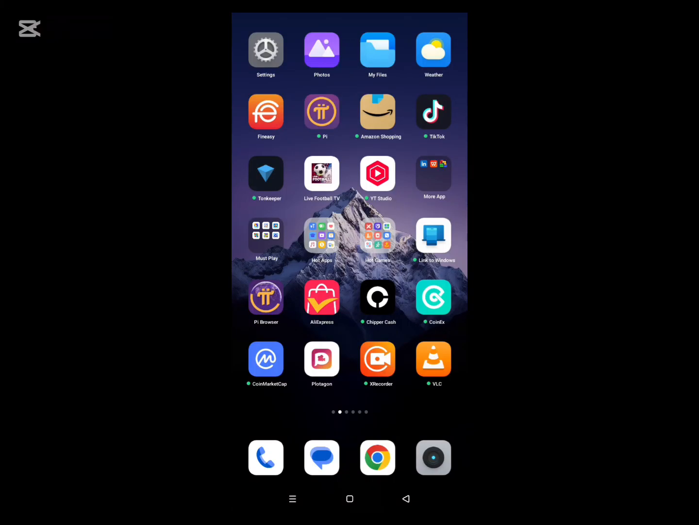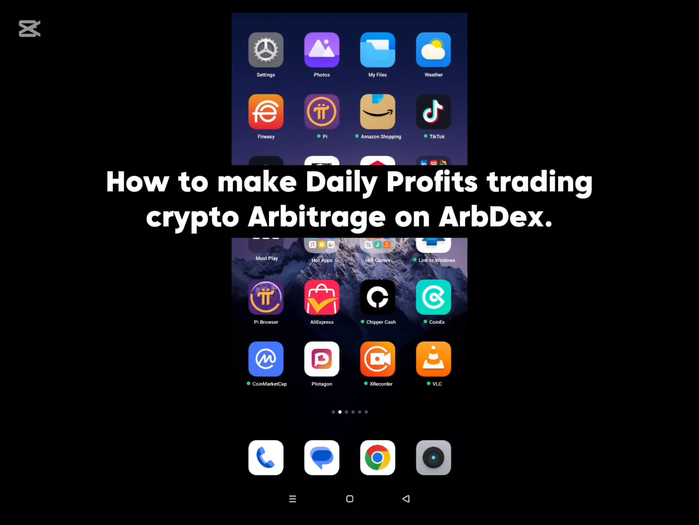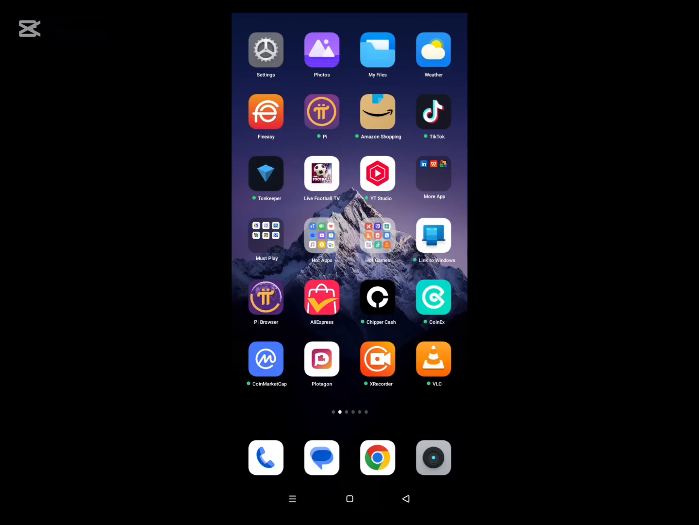Today I'll be showing you how to make profits trading on crypto arbitrage on a daily basis. Now, people might ask, what is crypto arbitrage? Crypto arbitrage simply means buying a particular crypto token cheaper on exchange A and selling that same crypto token on exchange B for a much higher price. Now, the profit you make is from selling higher after buying cheaper.